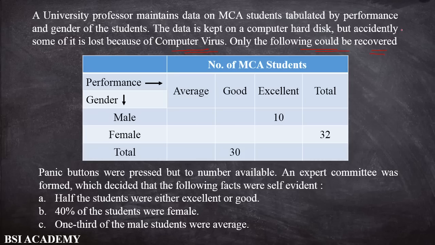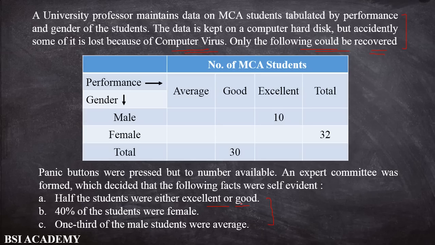This information is not very useful, because ultimately what we are saying is that there are some missing values. We have to fill in these values first, before giving the answer. First of all, we have three conditions. On the basis of the three conditions, we can calculate the other missing values. First I read condition A: half the students were either excellent or good.